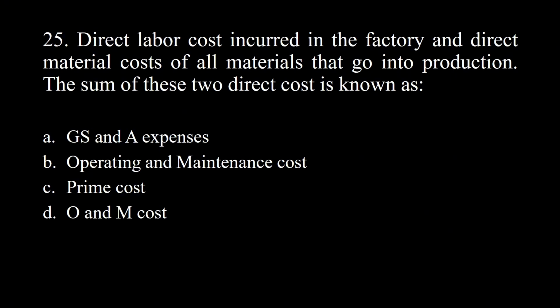25. Direct labor costs incurred in the factory and direct material costs of all materials that go into production. The sum of these two direct costs is known as A. GS&A expenses. B. Operating and maintenance cost. C. Prime cost. D. O&M cost. Answer: prime cost.